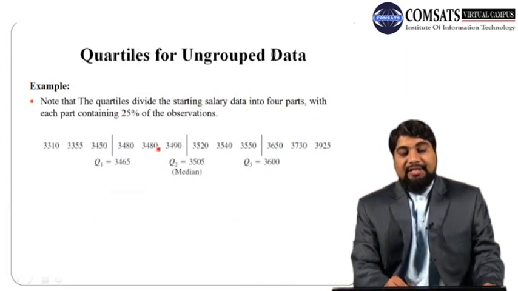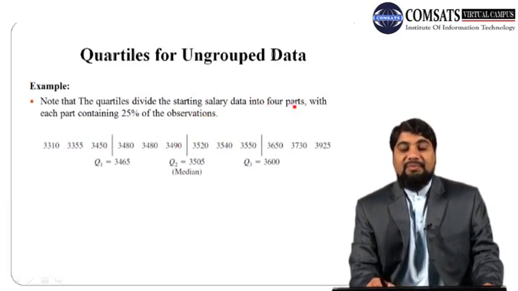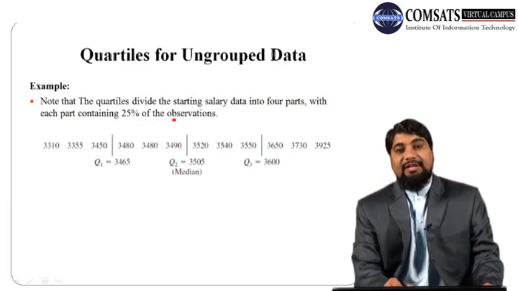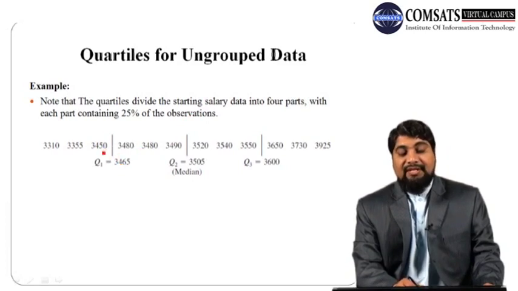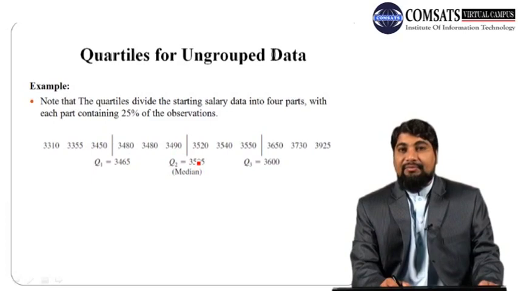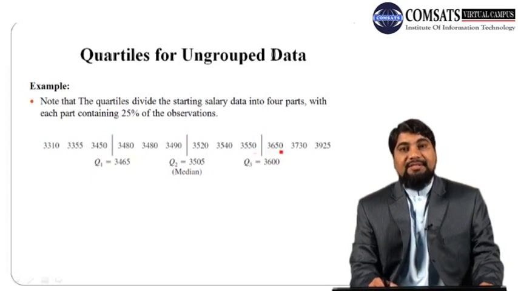So note that the quartiles divide the starting salary data into 4 parts, with each part containing 25% of the observations. So here is the 3465, which is occurring between this third value and the fourth value. So this is the position of Q1. Similarly, Q2, or median, or 50th percentile, is 3505. So this value is occurring between 3490 and 3520. Similarly, Q3 is 3600, which is occurring between 3550 and 3650.